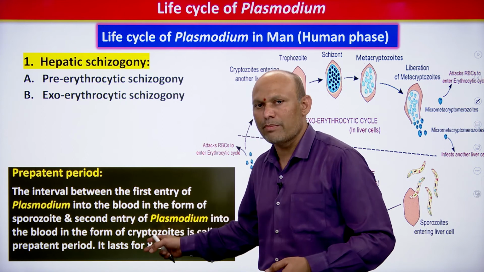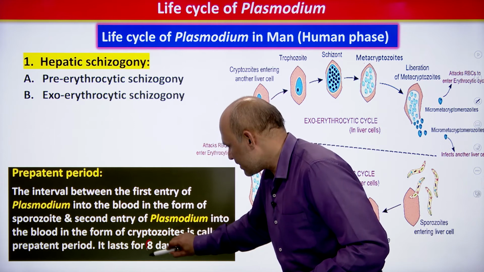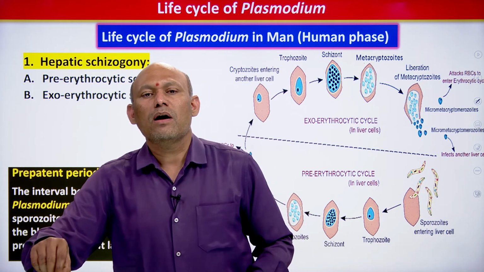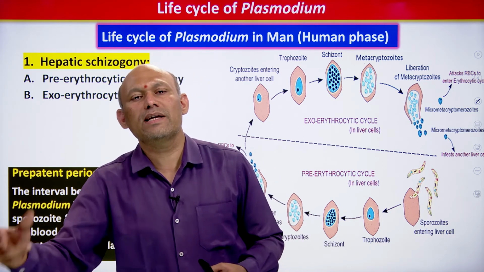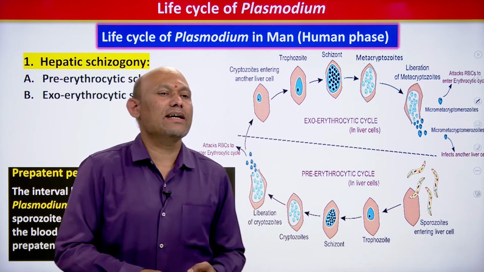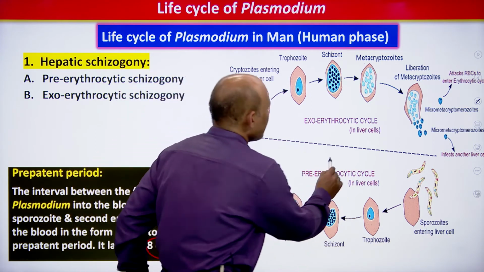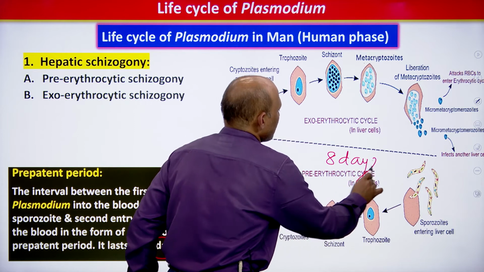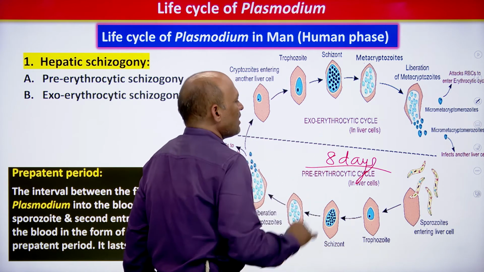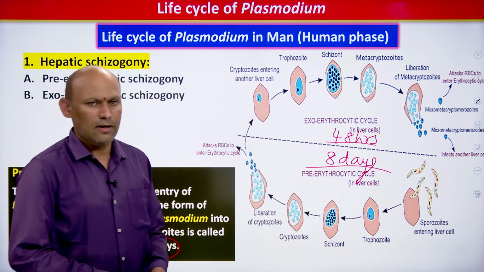In case of Plasmodium, the pre-patent period is about 8 days, students. After the entry of the parasite into the blood, 8 days are required to see the parasitic stages in the blood. Why? For the pre-erythrocytic cycle, 8 days are required. And for the exoerythrocytic cycle, 48 hours are required, which means 2 days.